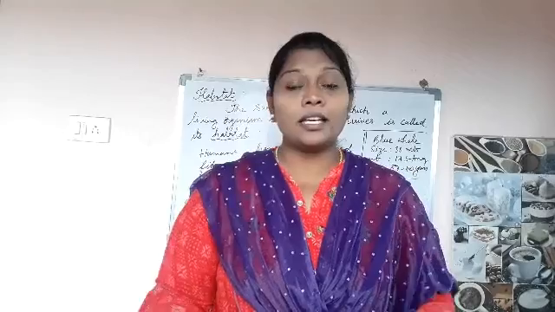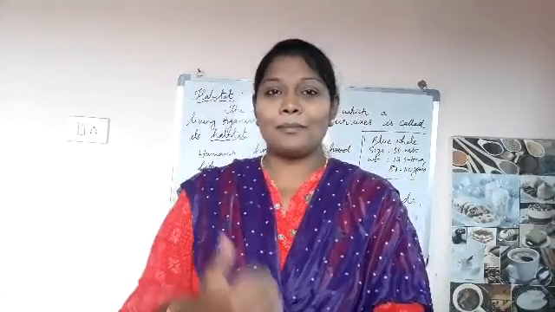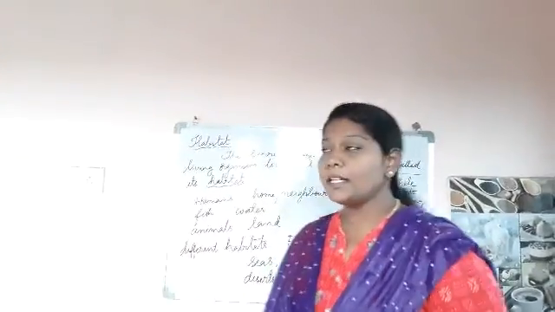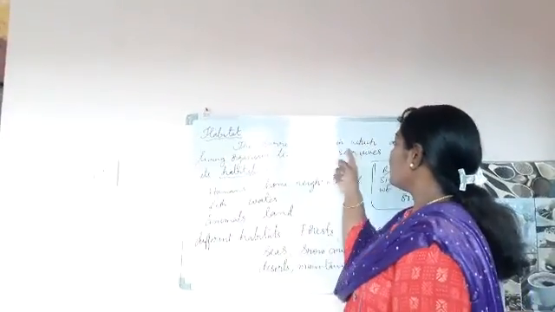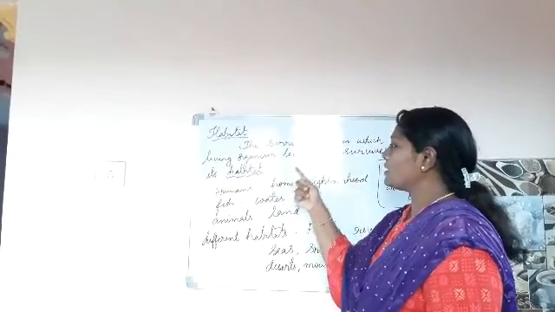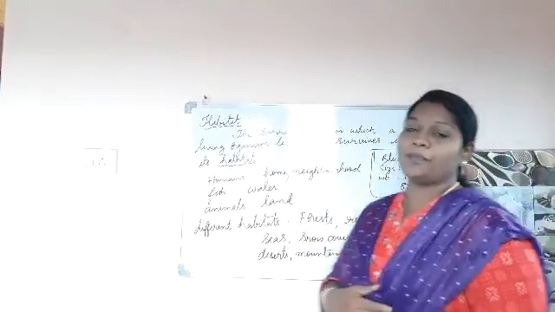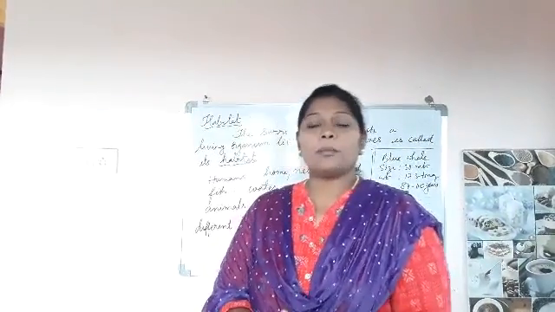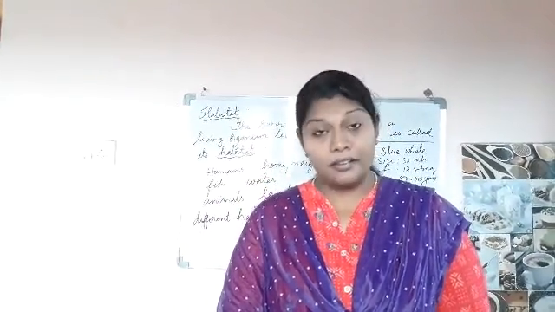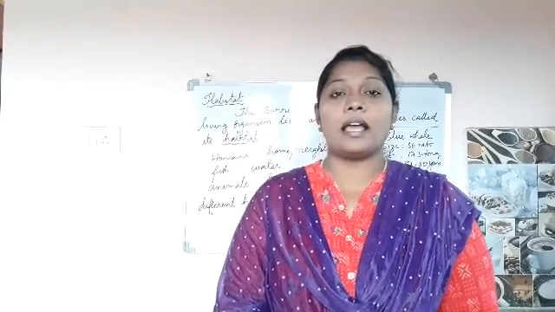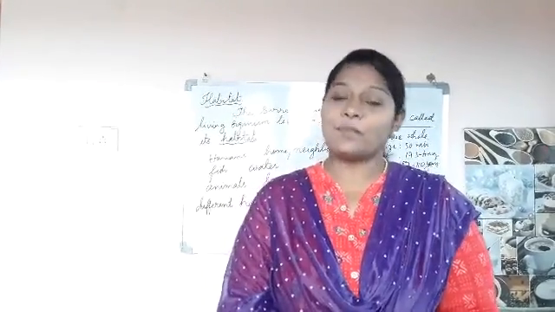So now we are thinking, what is a habitat? Let us see. A habitat is the surroundings in which a living organism lives and survives. The place in which a living thing can live and survive is called its habitat.